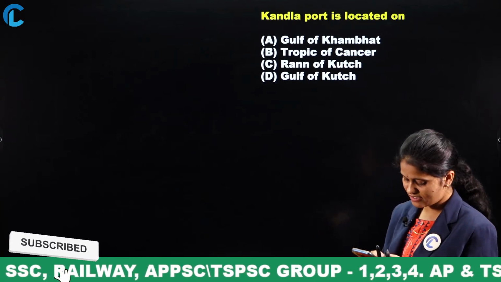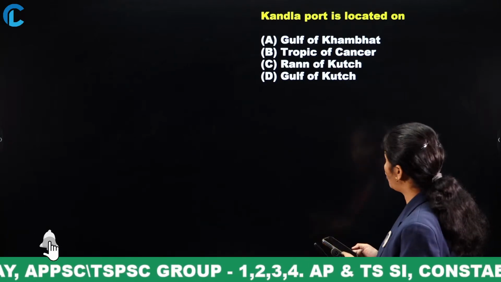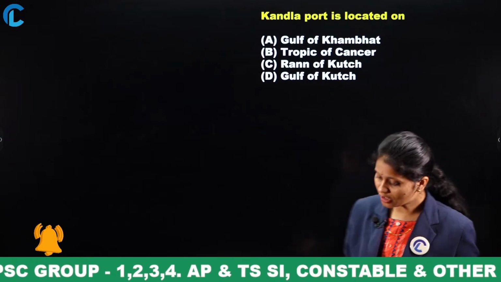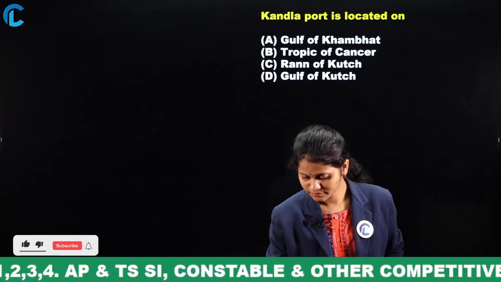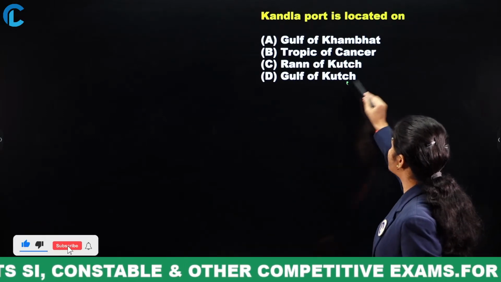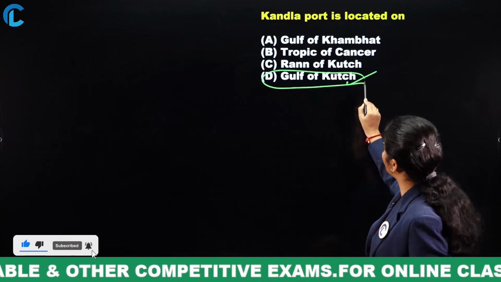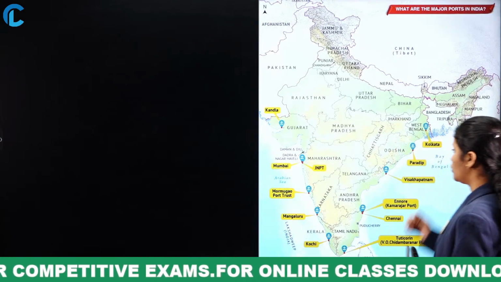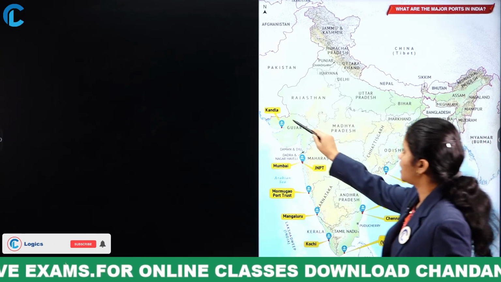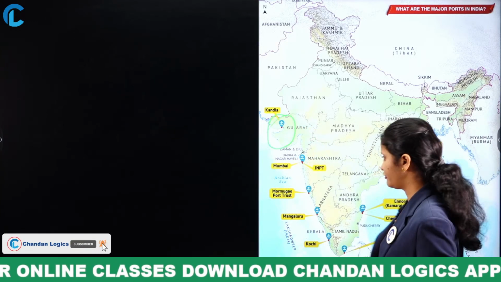Yes, option C, Sirisha. Yes, Sai, option C, Kandla port. It is actually option D, that is Gulf of Kutch, okay. So, let me give you a clear idea. It is Kandla port, right, which is present at Gulf of Kutch.